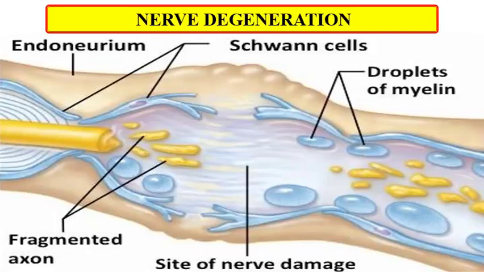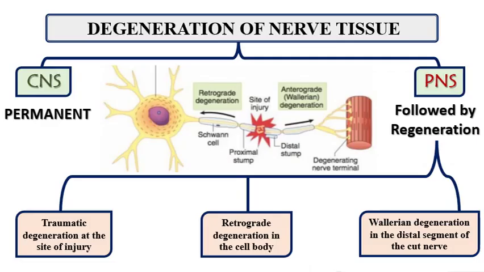Nerve degeneration. What is nerve degeneration? There is an injury in the nerve fiber. This is the axon, and this is the site of the nerve damage, and these are the fragments of the axons, and these are droplets of myelin. Why does it appear as droplets? Because myelin is a fatty tube. Degeneration of nerve tissue.